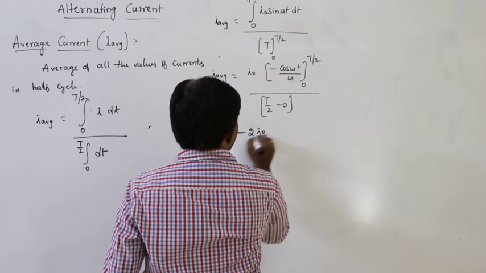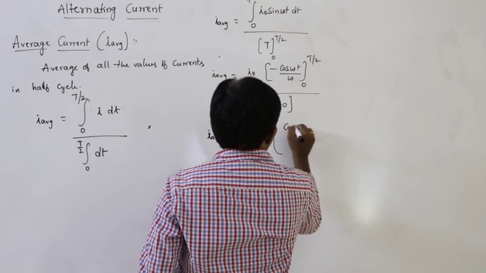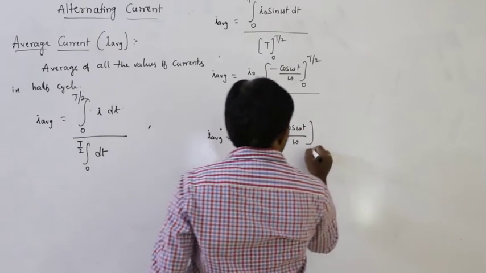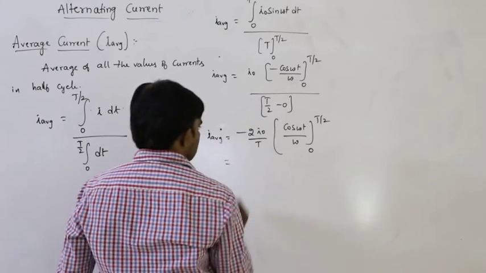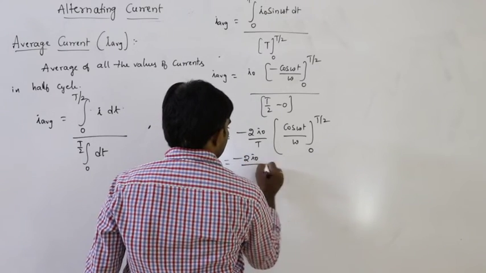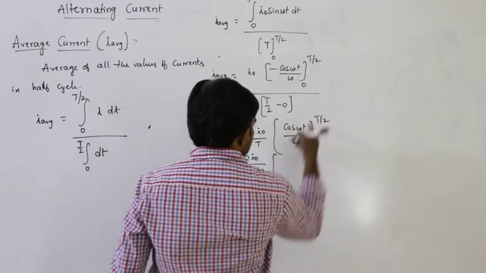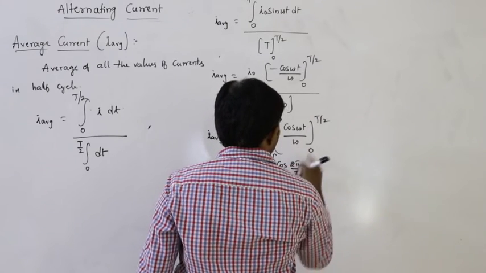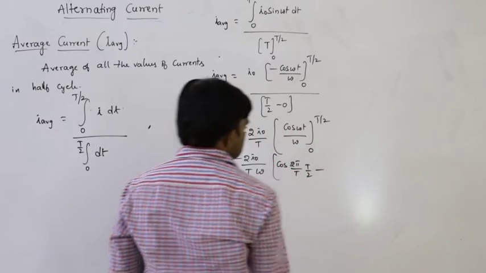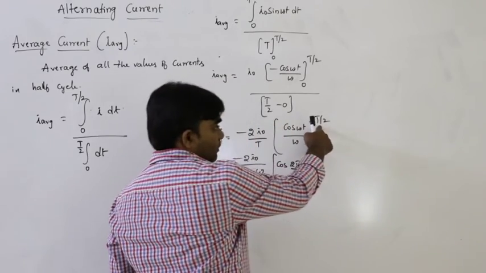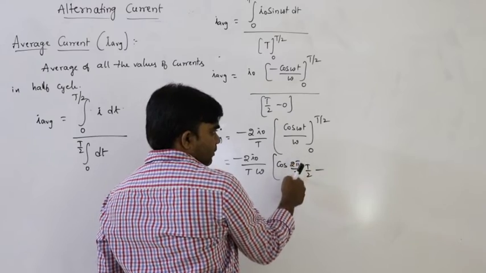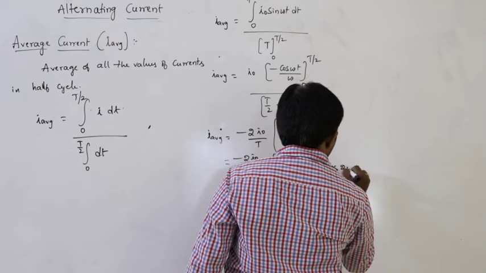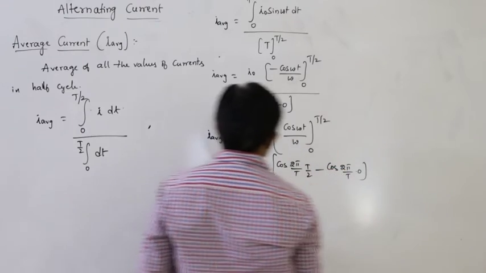Minus 2 I naught by T into cos omega t divided by omega, from 0 to T by 2. This omega also comes out: minus 2 I naught by T omega. First we have to substitute the upper limit. Omega value is 2 pi by capital T, small t value T by 2, minus cos of 2 pi by T into 0.